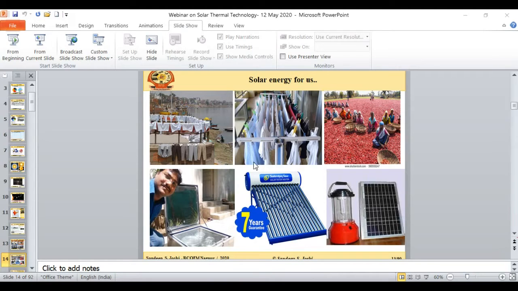Then again, if I switch to 1767, in the 18th century, a Swiss scientist created a building that was the first solar collector. This solar collector was later used by Herschel when he was on an expedition to South Africa, and he used it for cooking. And you see the era, that is 1767. Then after, there was a boost in solar thermal technology, and we have been using it since those days, like in the economizer.